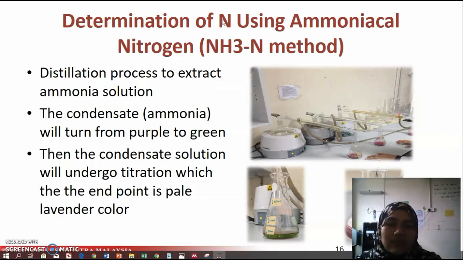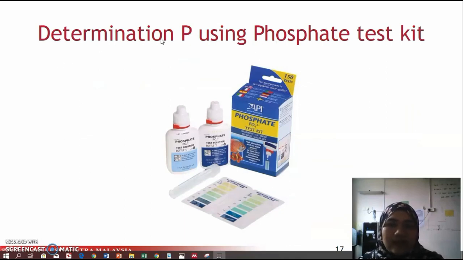So the determination of N is using the ammoniacal nitrogen NH3-N method, in which we go through a distillation process to extract the ammonia solution, and then the condensate will turn from purple to green, and then the condensate solution will undergo titration, whose end point is a pale lavender color, and then we can obtain how much nitrogen is recovered from the wastewater. And then determination of P uses a phosphate test kit.